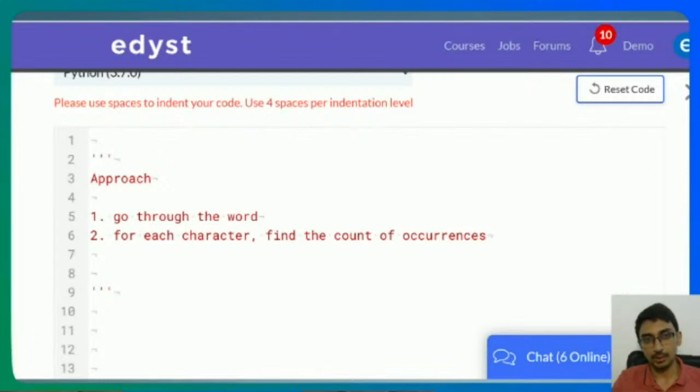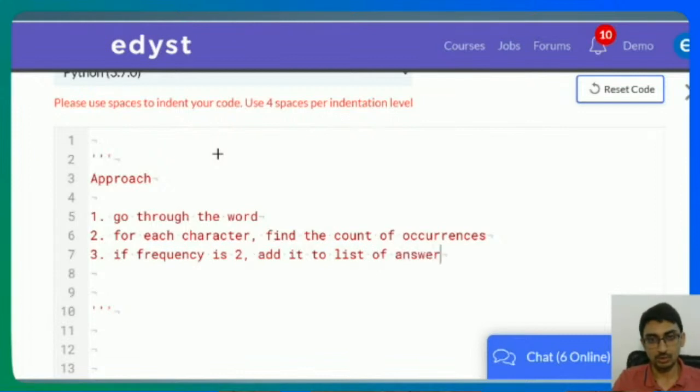I'll show it to you. Then I'm going to say, if frequency is 2, add it to the list of answers. That means these are the ones that have occurred twice.